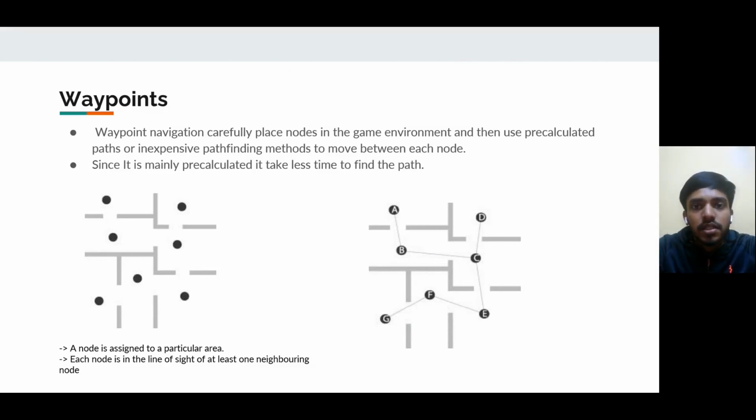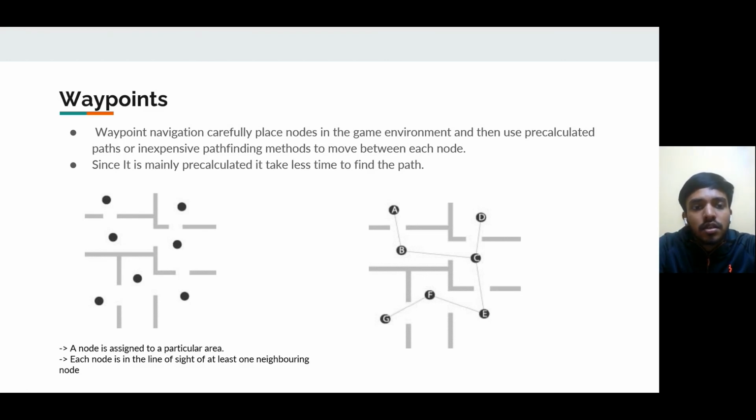Having too many possible movements is a general scenario in most games. But when we try to do pathfinding in this situation, it will place a huge burden on the CPU. One way to resolve it is using waypoint navigation, which uses pre-calculation and inexpensive pathfinding methods. Let's see how it works.